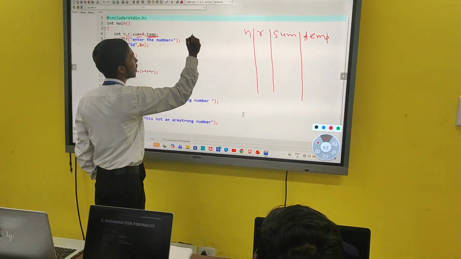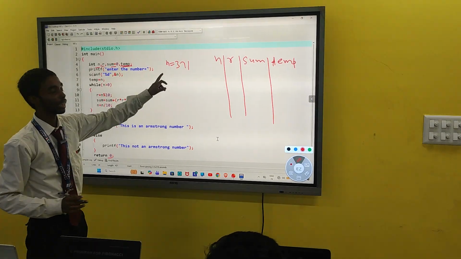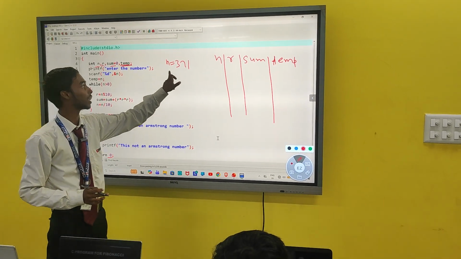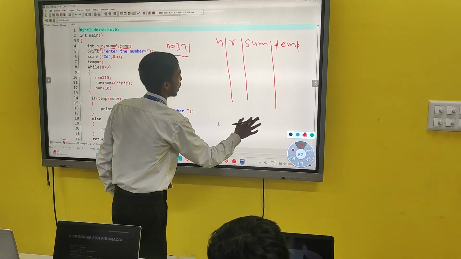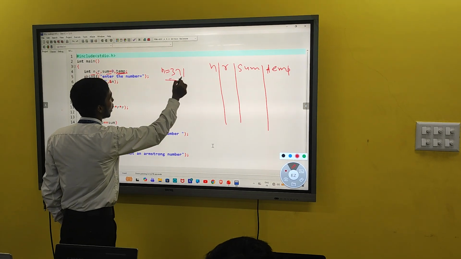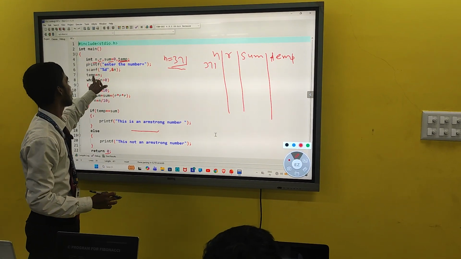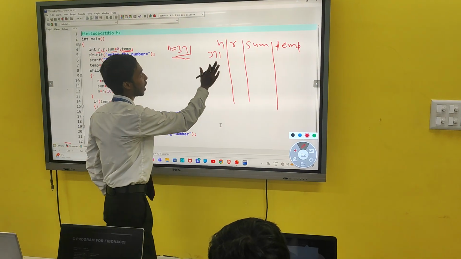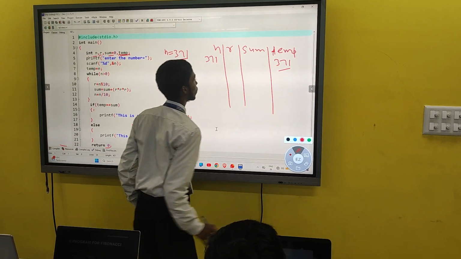First, let's suppose we take 371. Obviously this is an Armstrong number. If this is true, then this will run and this will print. Now I will explain what is going on in RAM. Our value n equals 371. Here I have declared temp equal to n. What I have taken in n automatically goes into temp.